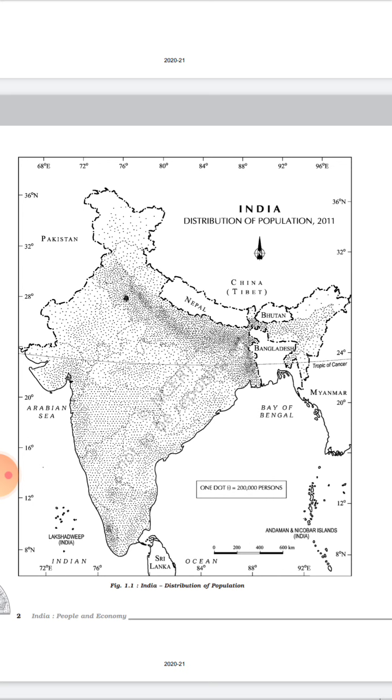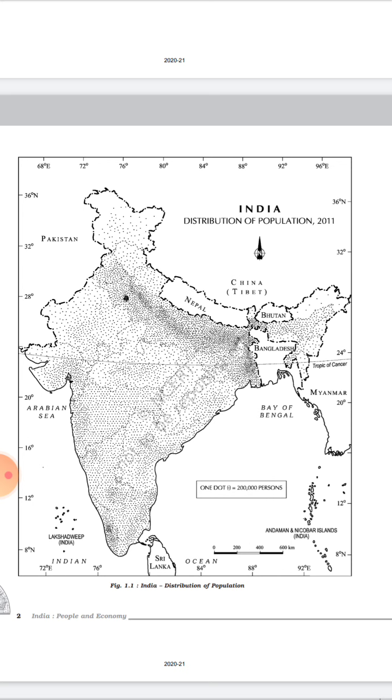These states, districts or areas have a large population compared to other parts of India, especially the Gangetic Plain: Uttar Pradesh, Bihar, West Bengal. On the southern side you will notice the most dots in the state of Kerala, on the bottom left near Lakshadweep Island. In the southern states you will also see that the dots are mostly around coastal areas. We will give the reasons for this later.